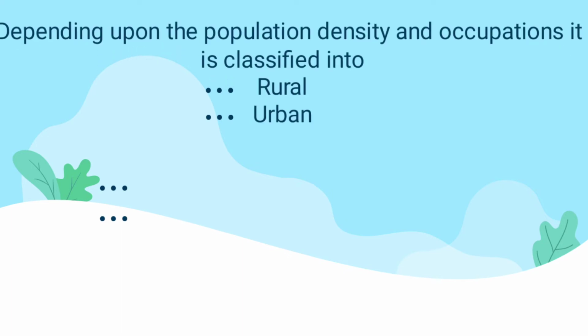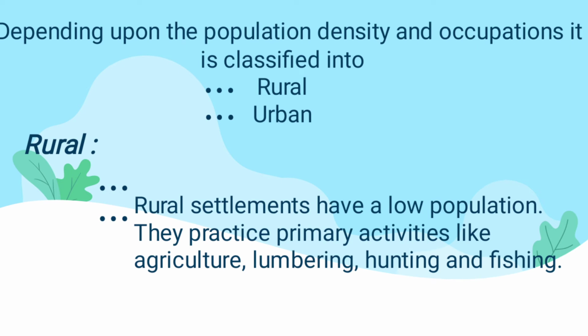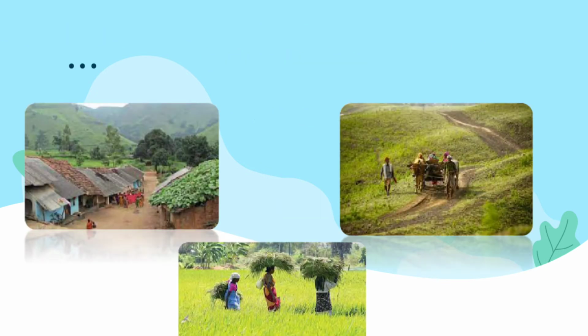Next, depending upon the population, they classify settlements into two types: one is the rural and the other is the urban. The rural area is nothing but the village area with a smaller population, and the main occupations of the people will be agriculture, lumbering, hunting and fishing. Lumbering means nothing but work related to wood. Okay. The next is the urban.